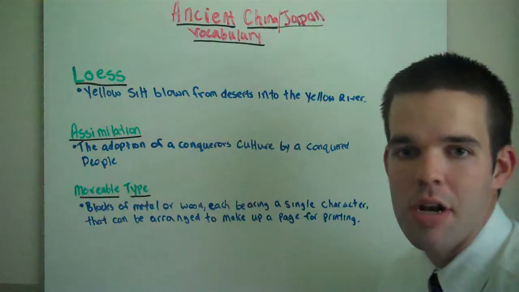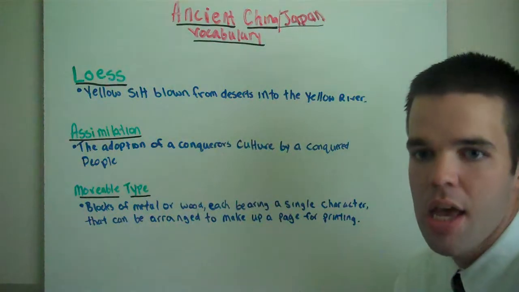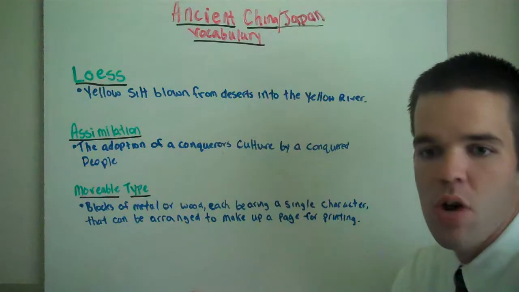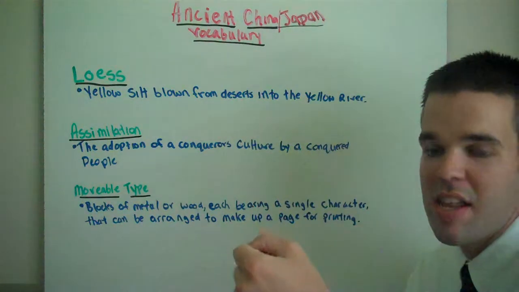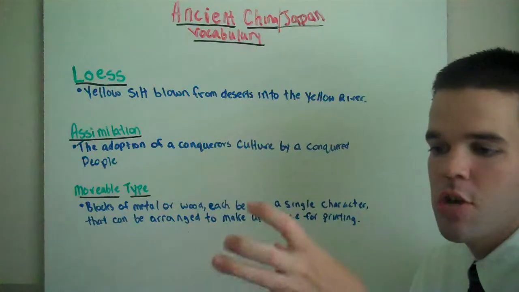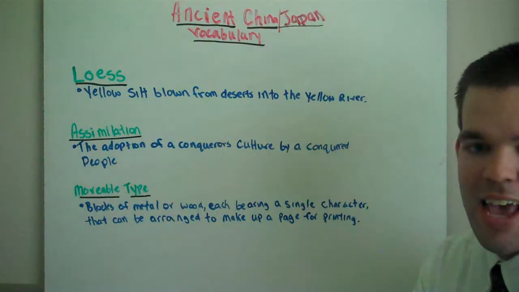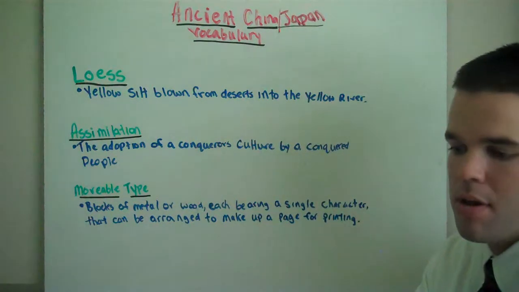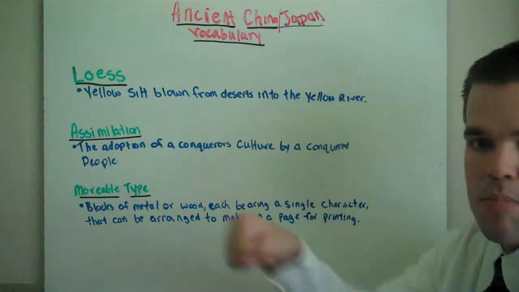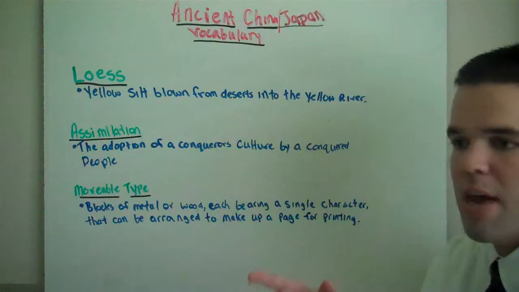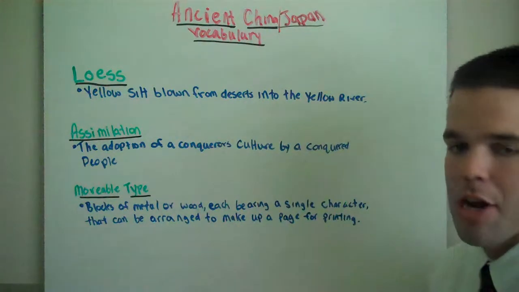How movable type worked is it was a machine, and there was a piece of wood that had each character on it. Let's say you're trying to spell the word cat. You would put C down, press it down, it would go on the paper. You have A, press it down, go on the paper. T, press it down, put it on the paper. You have to do each letter or each character.